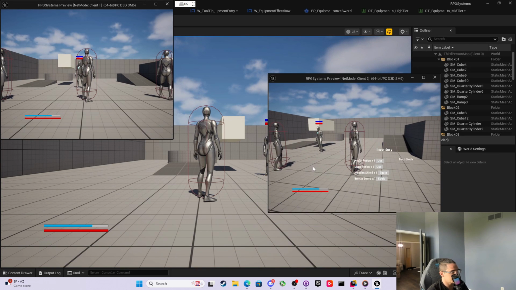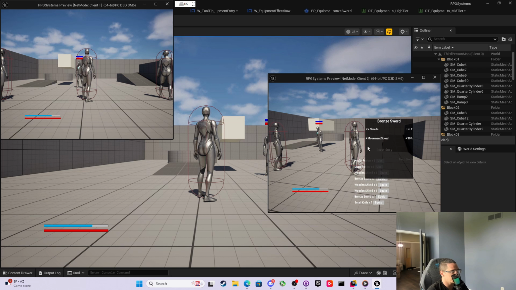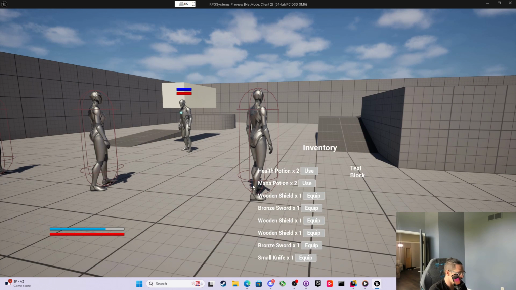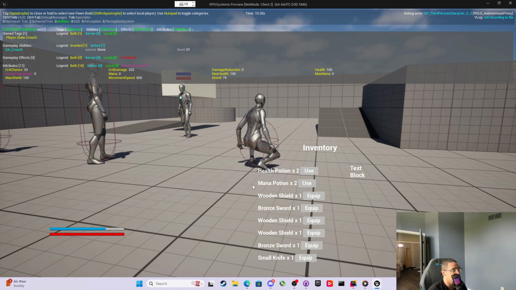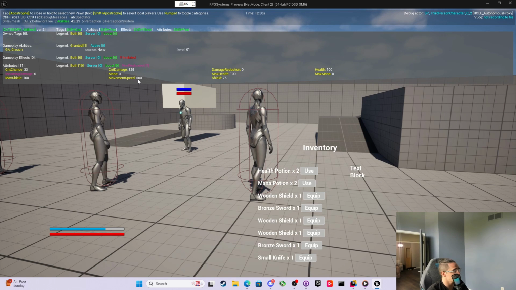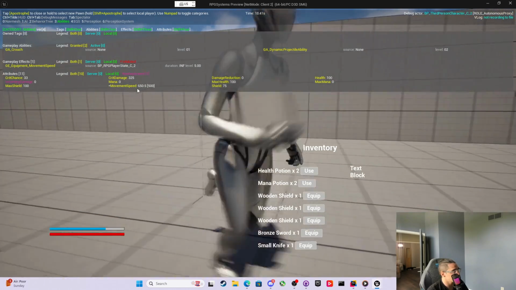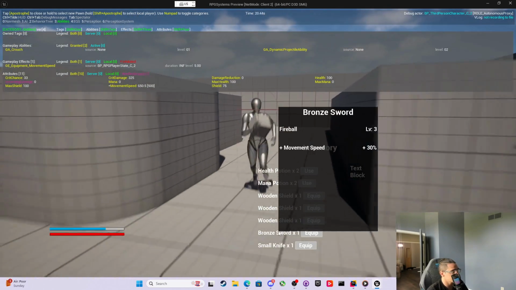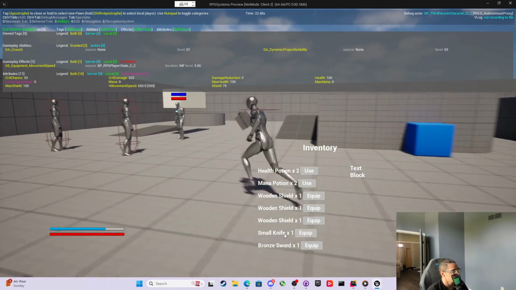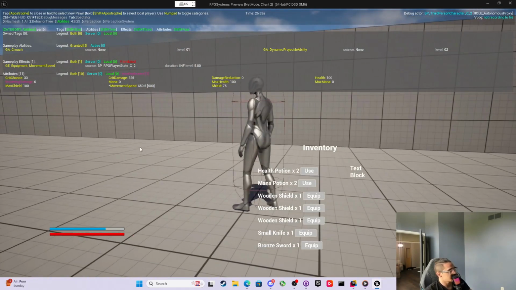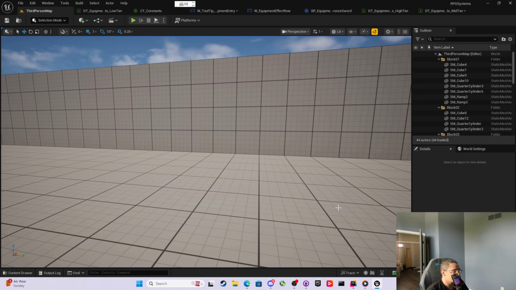All right, so let's check these. See if I get any speedy boy bronze swords. 30% move speed. Bazinga. This one here. And then let's see if I hold shift and I do this. Third person, I'm fast, so my speed should go to 650. Boom, 650.5. So there we go. Got your move speed. And this one's also at 30%. So that's how we implement move speed, like that.